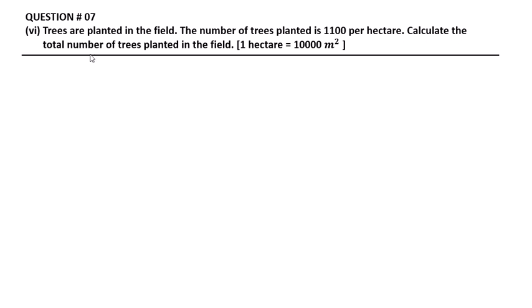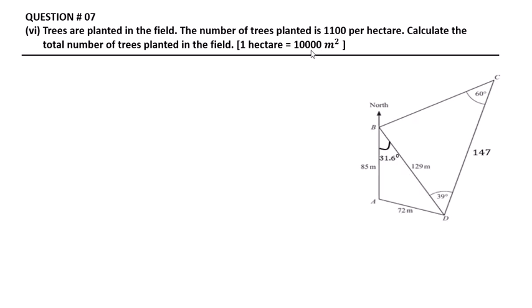Calculate the total number of trees planted in the field, given that one hectare is 10,000 square meters. The given diagram is this one. We have to calculate the total area. Triangle ABD, this triangle. We have to calculate this triangle's area.